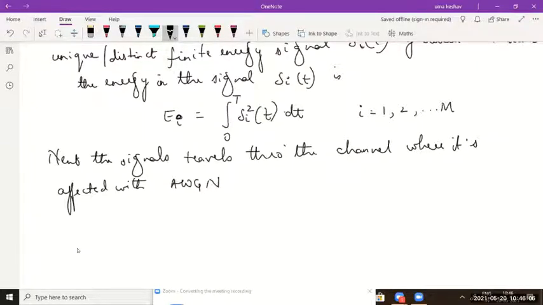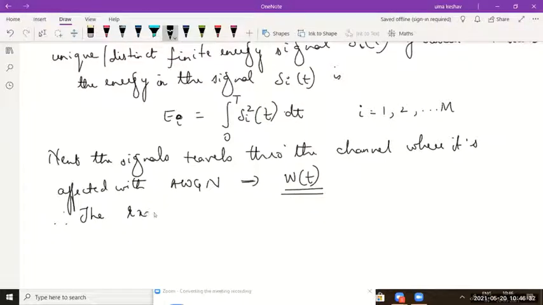So let's say this additive white Gaussian noise affects the signal. How would we represent white noise? Remember, we would represent white noise as W of t. In PCS we did that. Here also we'll do it.